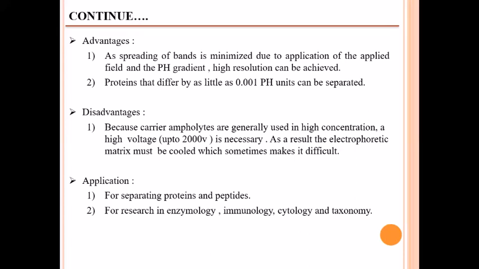So here are the advantages of isoelectric focusing electrophoresis. Spreading of bands is minimized due to the applied field and the pH gradient, so high resolution can be achieved. Proteins that differ by as little as 0.001 pH units can be separated. Here are the disadvantages also. Because carrier ampholytes are generally used in high concentration, high voltage up to 2000 volts is necessary. As a result, the electrophoretic matrix must be cooled, which sometimes makes it difficult.